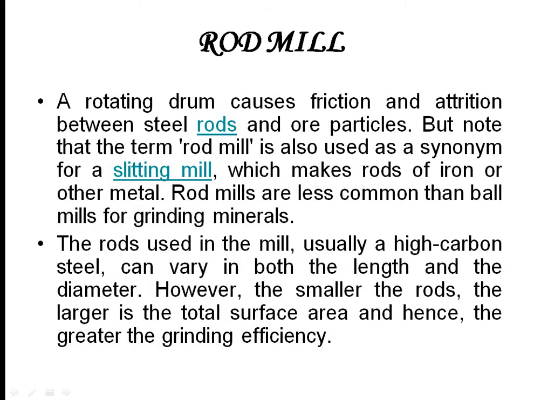Next, going into a rod mill. It's similar to a ball mill. The only difference is that we took the balls for the milling purpose, whereas here it is being taken as rods to carry out the milling purpose. A rotating drum causes friction and attrition between the steel rods and the ore particles. So we are having a rotating drum, and also there are going to be the steel rods and our ore particles, which need the reduction in size.